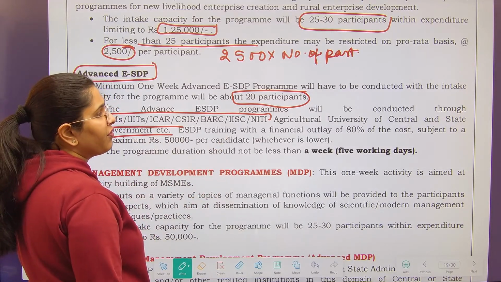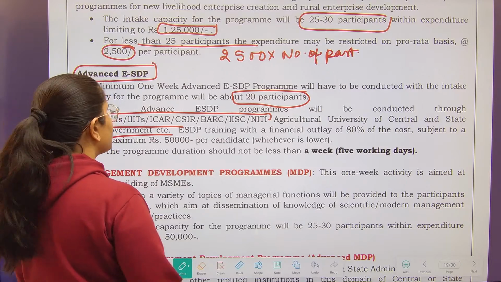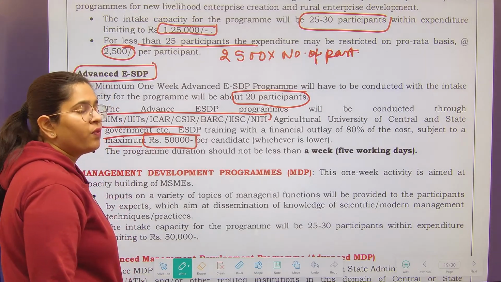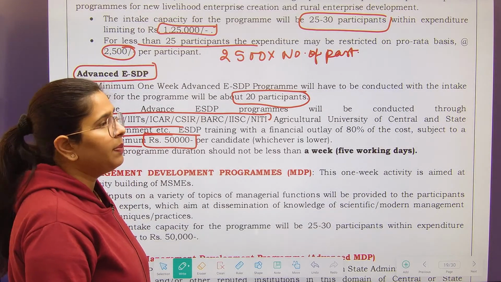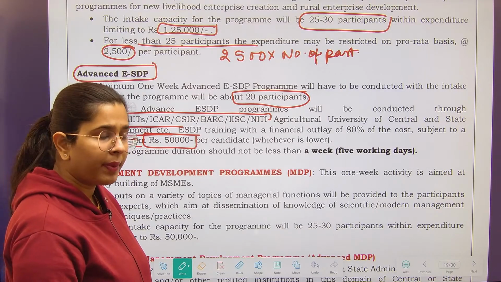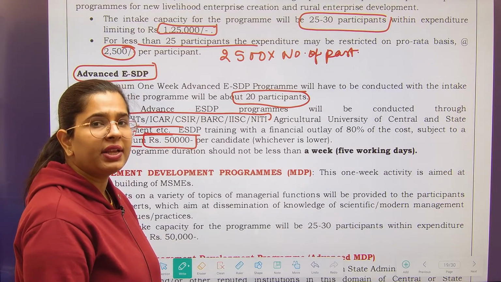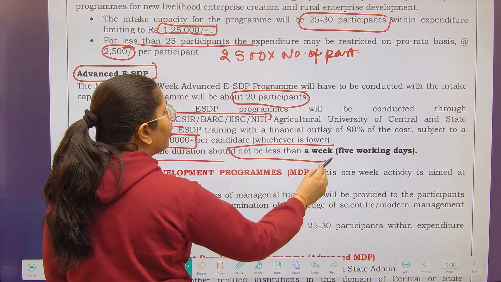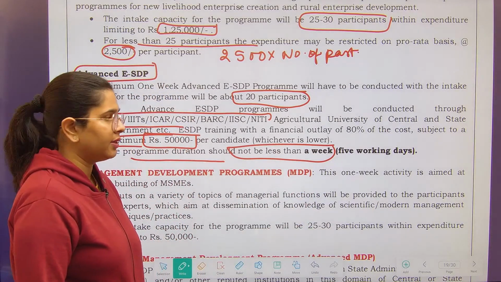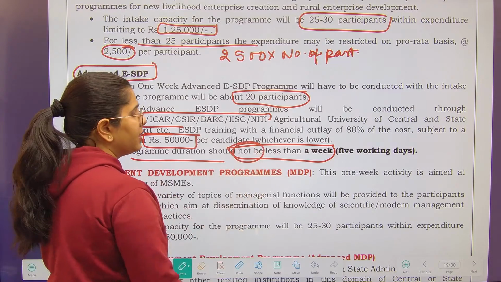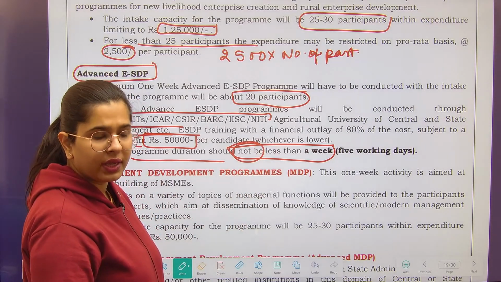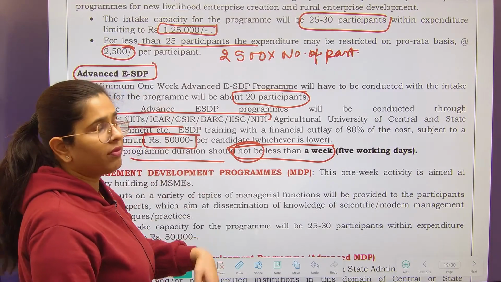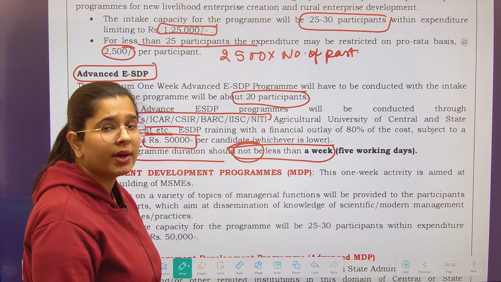So ESDP training comes with a financial outlay of 80% of the cost, subject to a maximum of 50,000 per candidate. That means whatever cost has been incurred, 80% will be reimbursed by the government, but with the limit of 50,000 per candidate. The program duration should not be less than a week. That means the program has to last a week or more, because such an advanced level program will not make sense if the duration is too short.